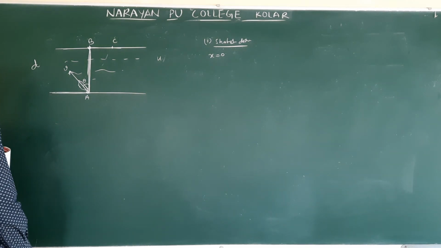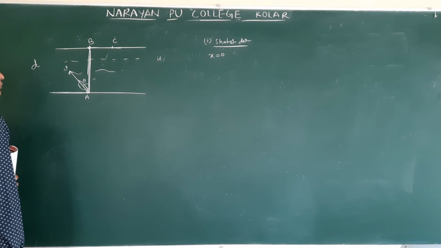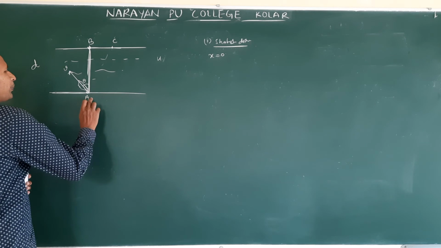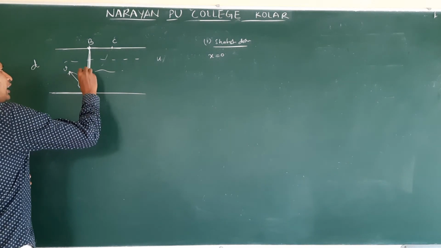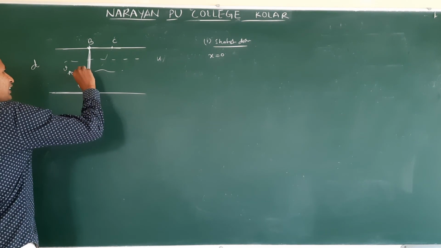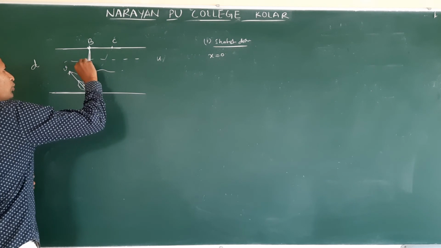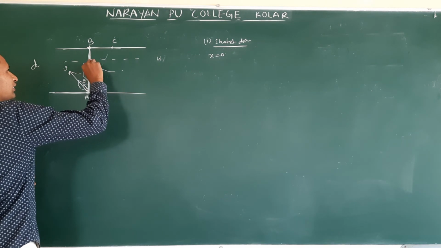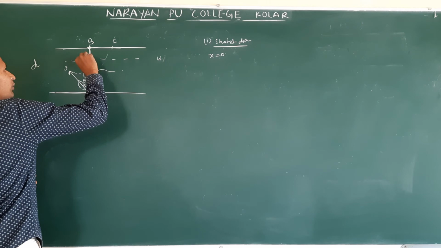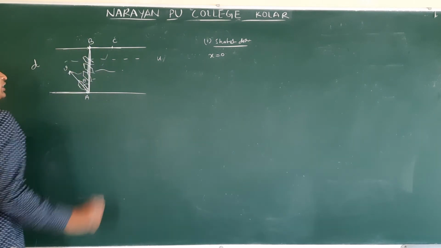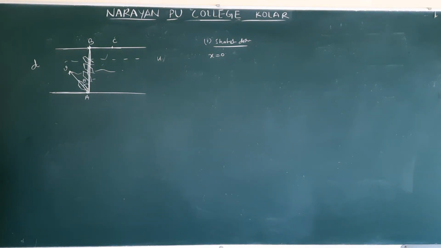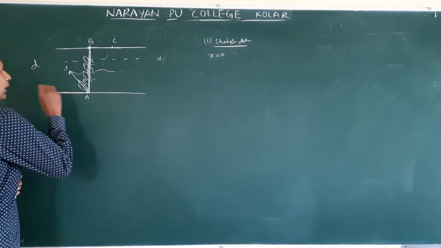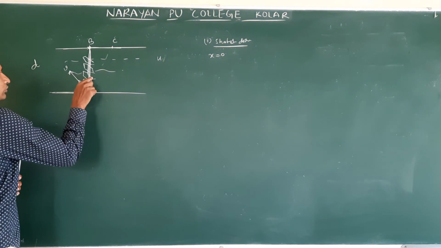Understand? Who is observing from the ground, the boat will always appear in this direction only, but finally it reaches the opposite point. Clear? So now this is theta.